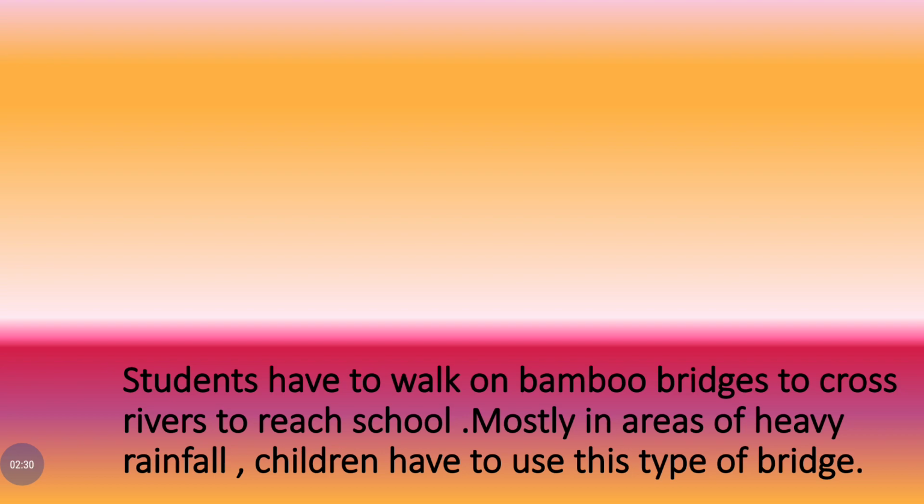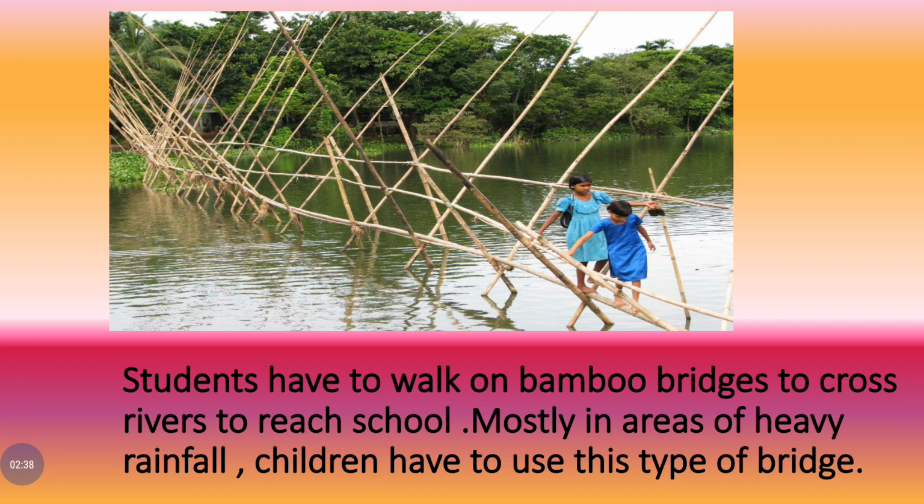Students have to walk on bamboo bridges to cross rivers to reach school. Mostly in areas of heavy rainfall, children have to use this type of bridge. You can see only one person can walk on this bamboo bridge at a time. Bamboo and ropes are used to make such a bridge. Children have to face such difficulty in reaching their school. Still they are going to school carrying their bags with them.